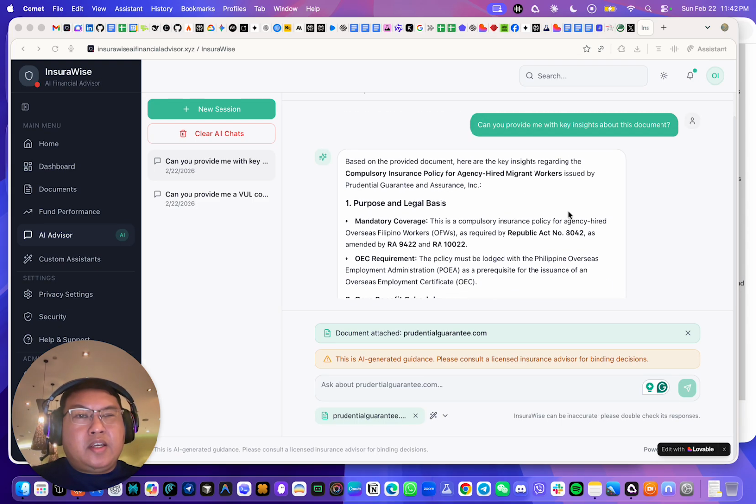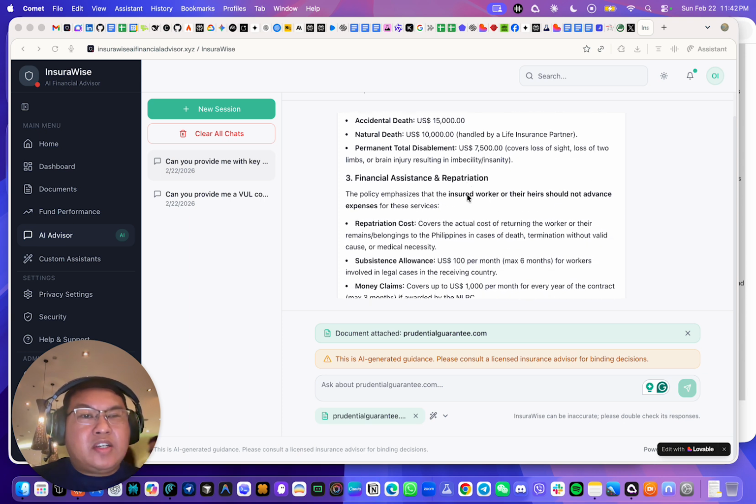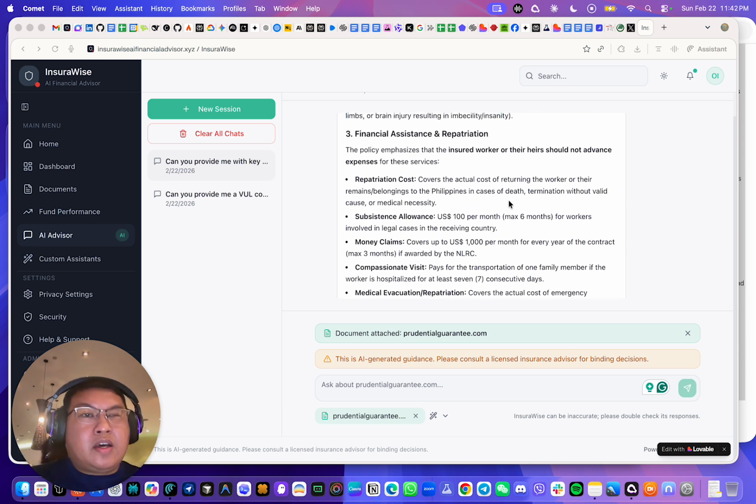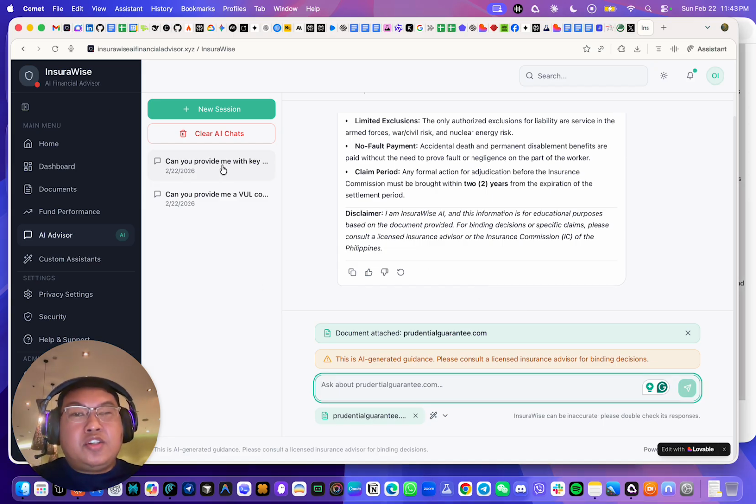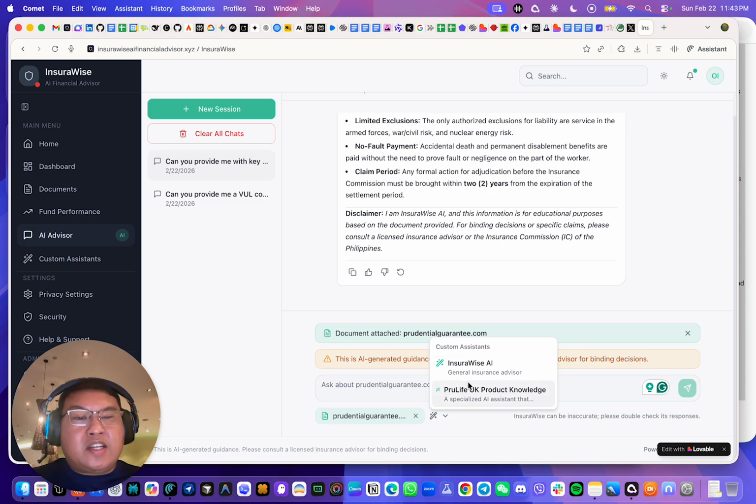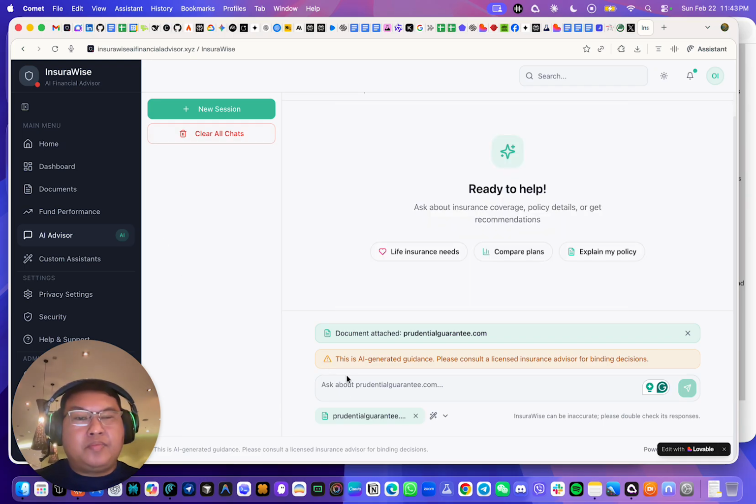Okay, so it says here it's already giving us the purpose and the legal basis, core benefit schedule, financial assistance and repatriation. Note that this document was only used for demo purposes, and this document is available publicly on Google search as well. There's also an interesting feature here where you can select a custom AI assistant or a specific document, and then you can also clear all chats as well.